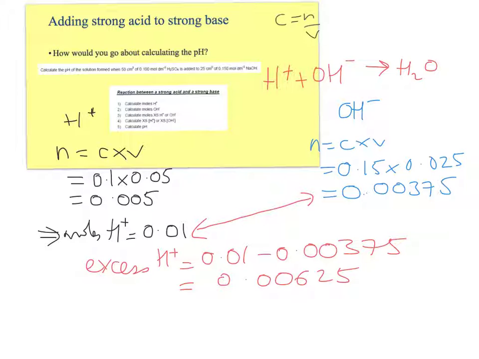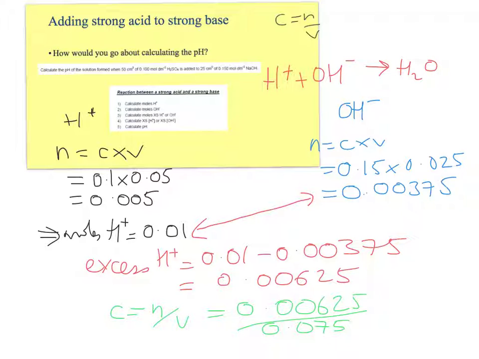And then you need to work the pH out. The thing that people always forget to do: 50 centimetres cubed plus 25 centimetres cubed. So this is the number of moles now. So you see, C equals N over V. Now N is 0.00625 divided by 0.075, because we have 25 centimetres cubed plus 50 centimetres cubed.